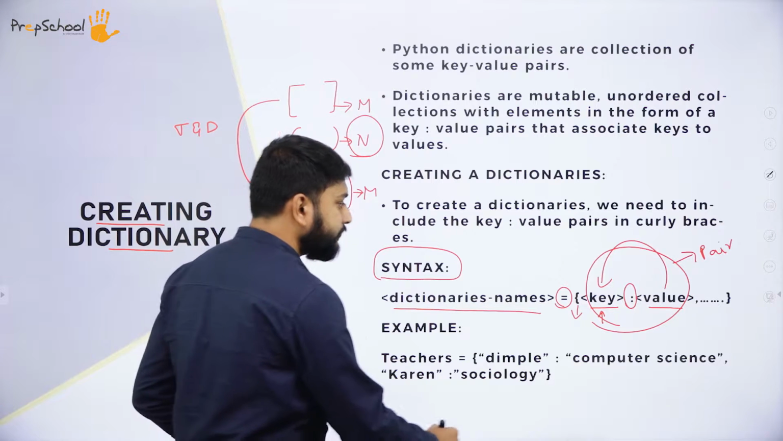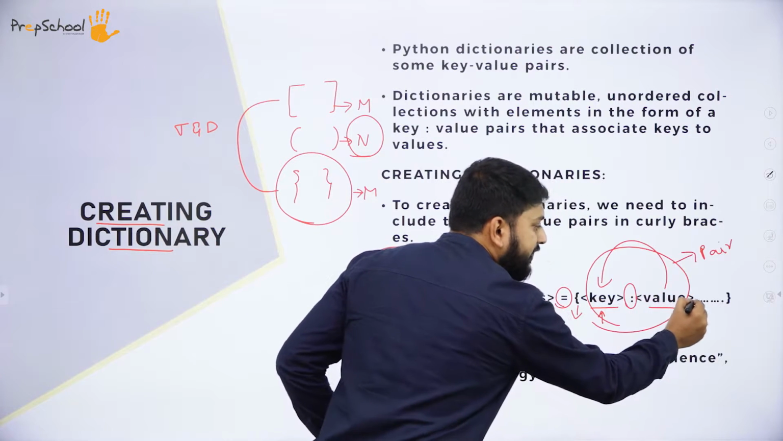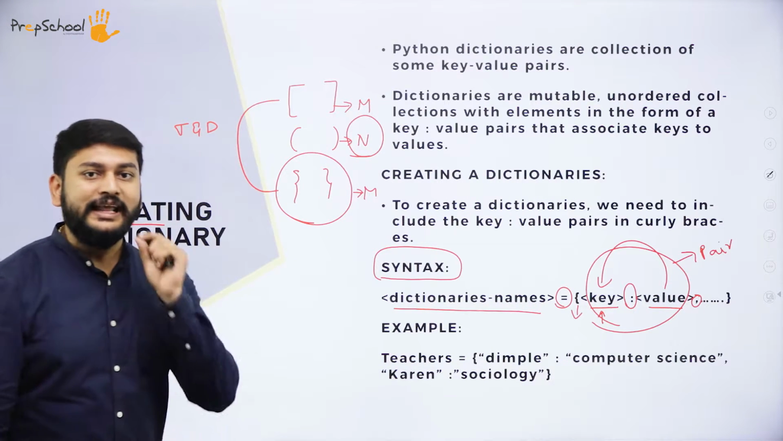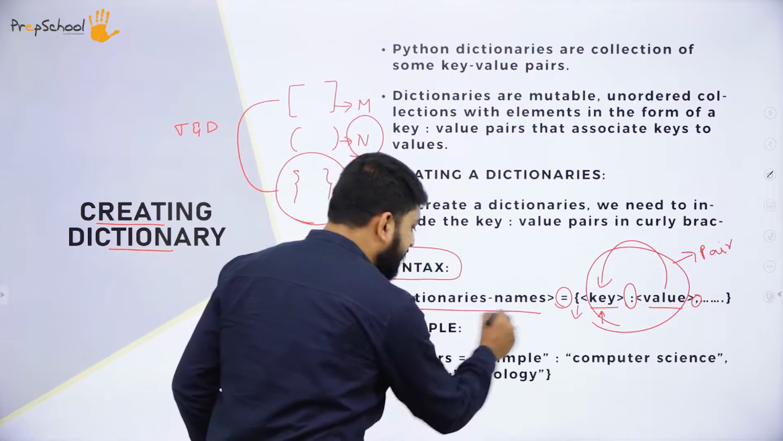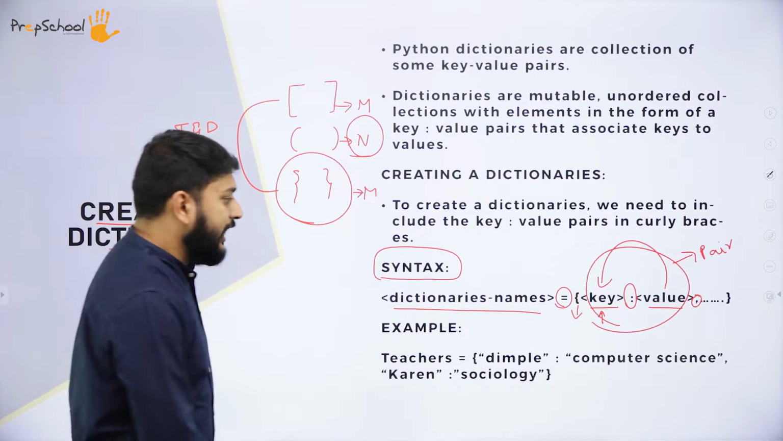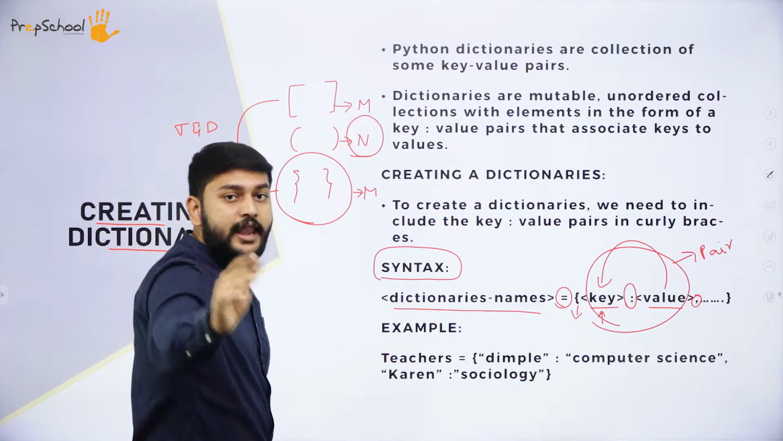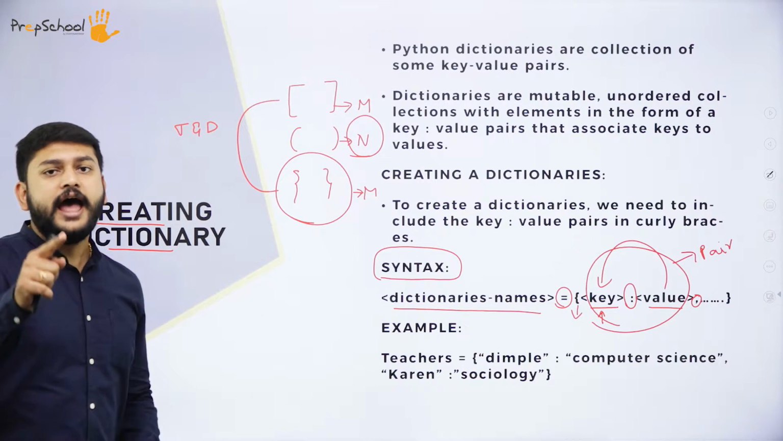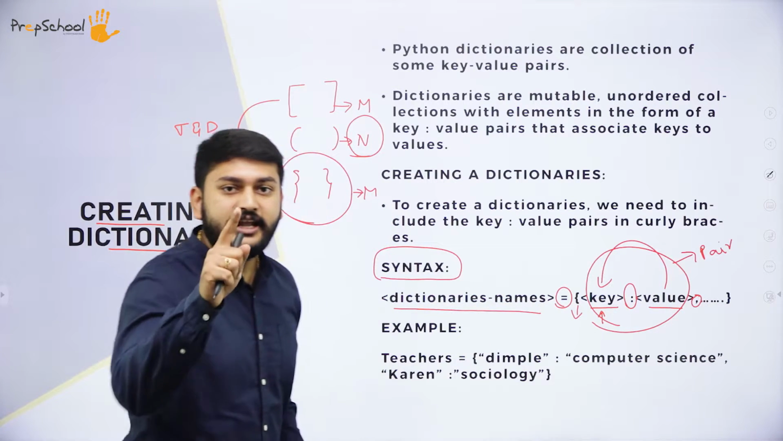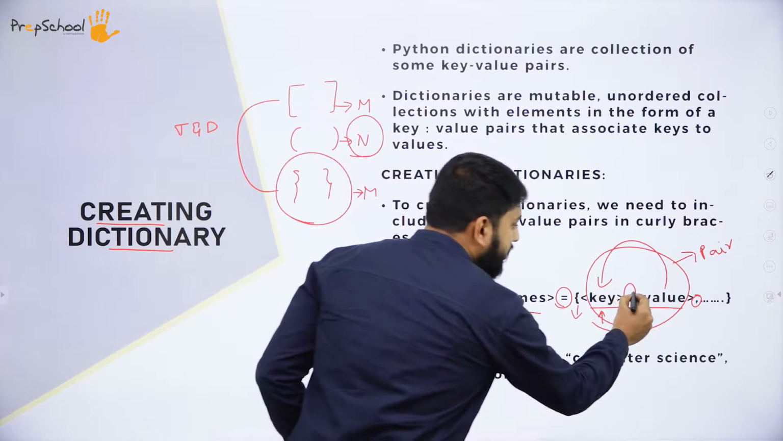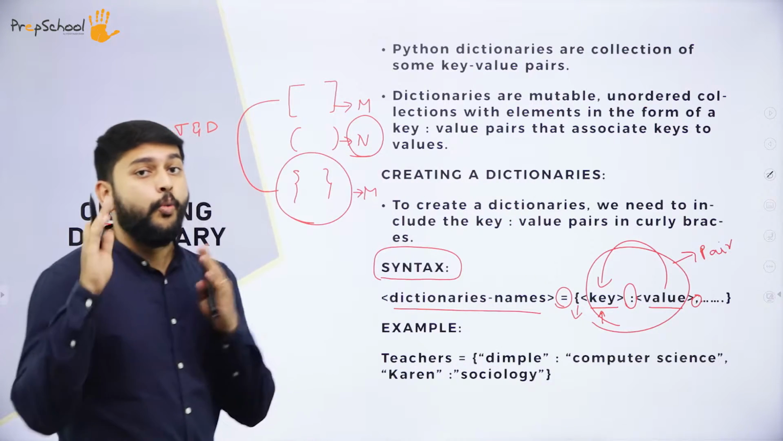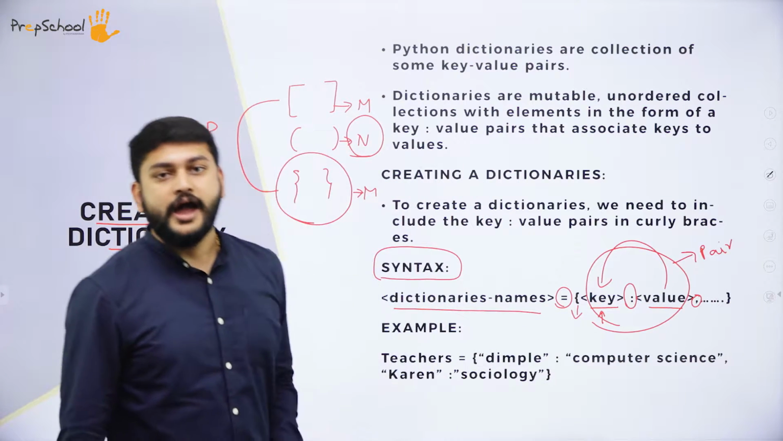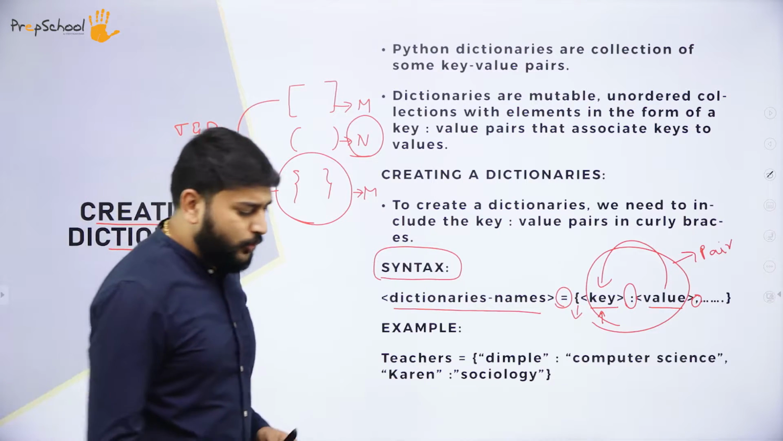My dear students, after this pair, each pair is separated by a comma. I will repeat, so please listen carefully. First, I will start with the dictionary name. Then I should use the assignment operator. Then I start with the flower bracket. The first thing I should write is the key, then the colon, then the value, and after that I should separate pairs with a comma. You will ask me one thing.